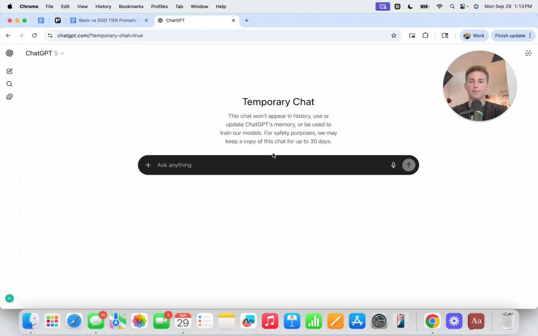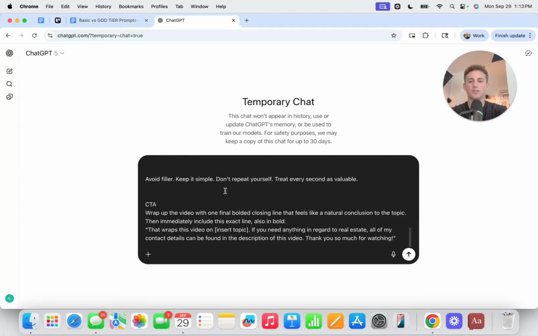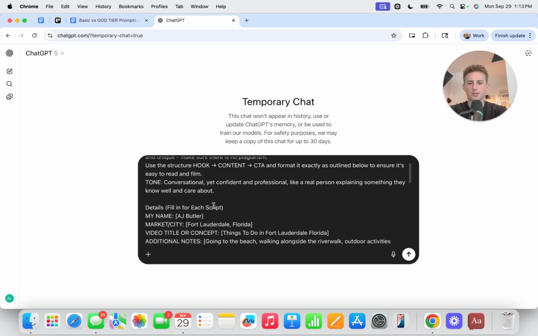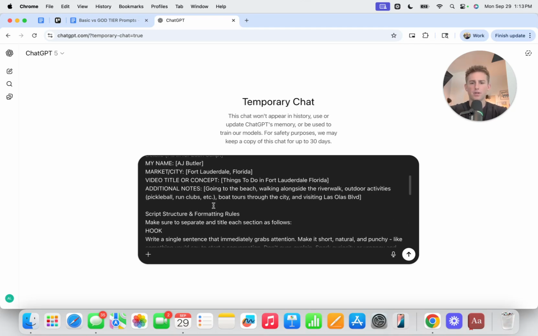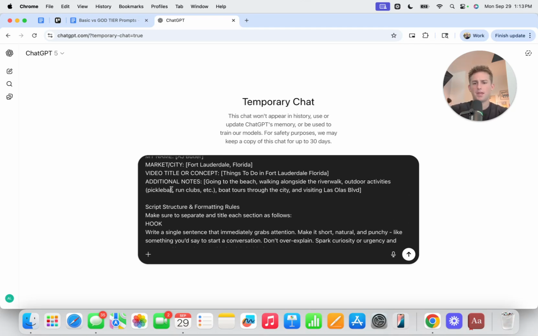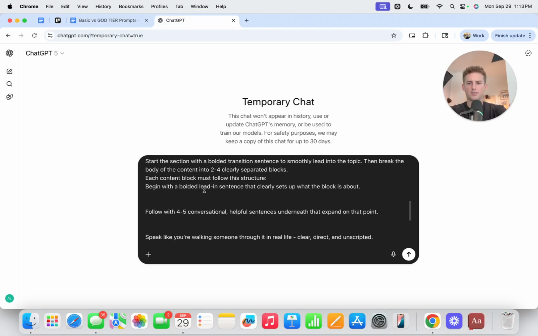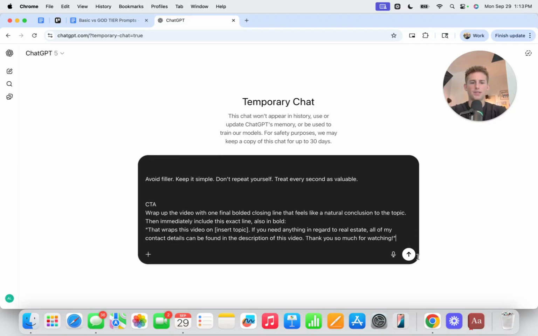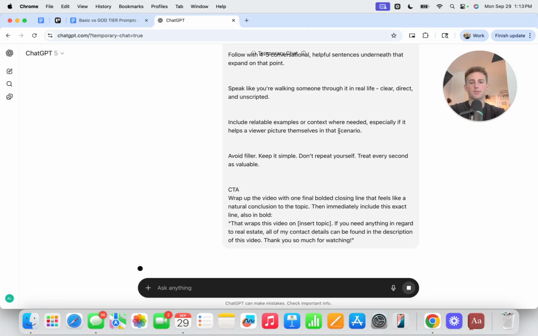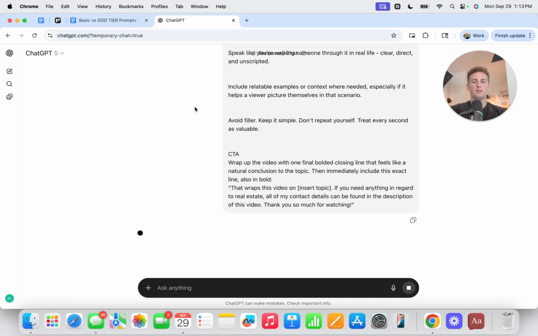I'm going to go temporary chat, because I don't want it to know who I am. Let's make sure everything's filled out correctly. So yes, AJ, Fort Lauderdale, things to do in Fort Lauderdale. Additional notes, everything's plugged in. It looks good. So yeah, we're going to hit go. And we're going to see what this thing spits out as I get a quick sip of coffee here.